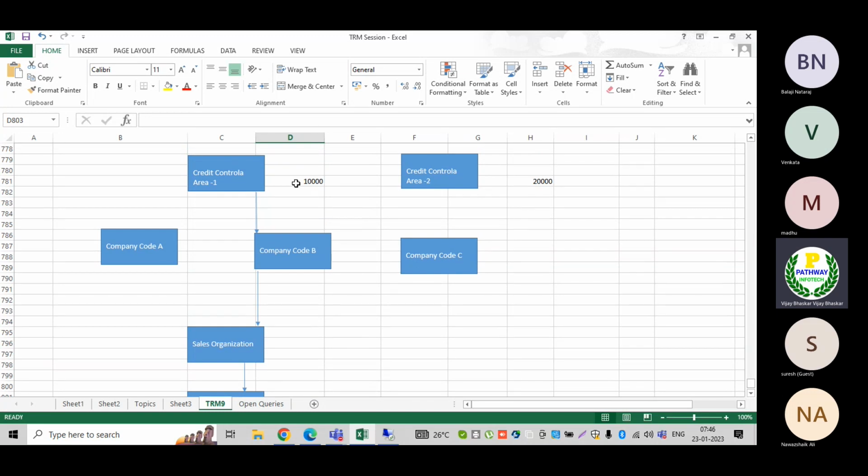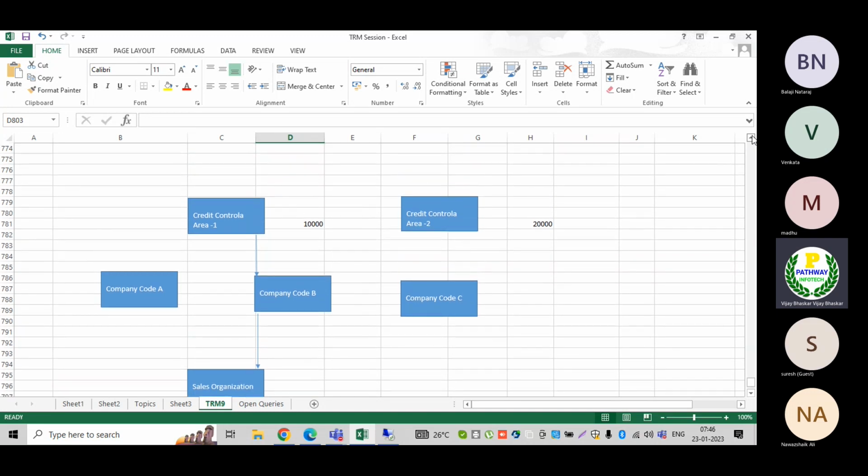If the customer has the proper limit, then the system will allow users to place the orders. This is the concept in ECC 6.0.